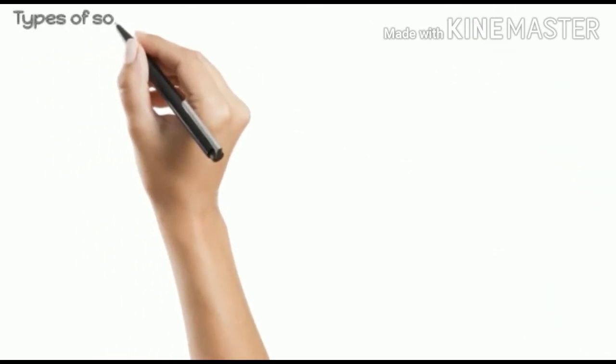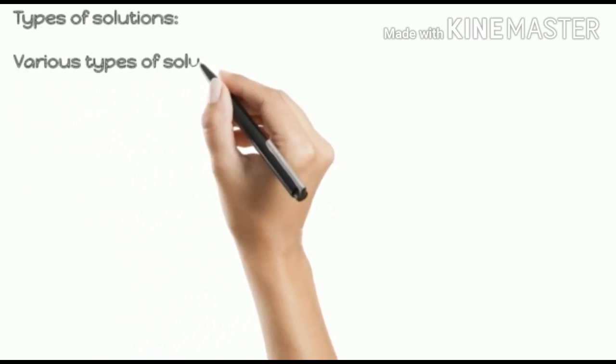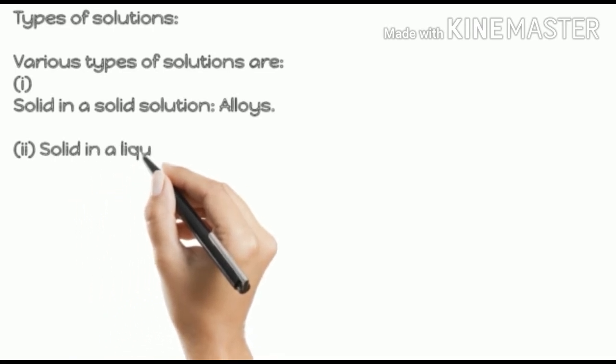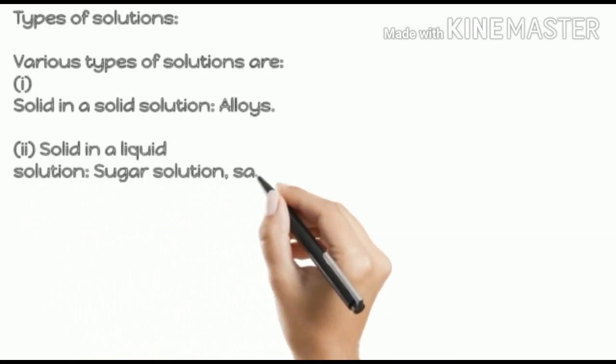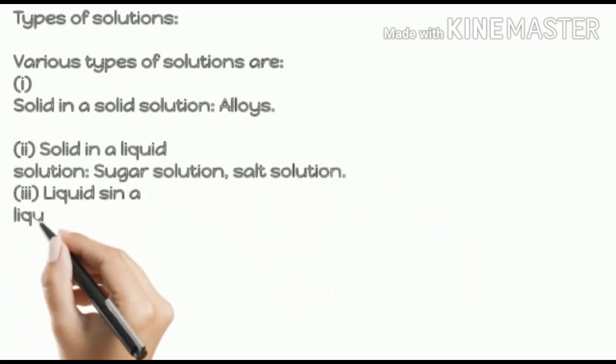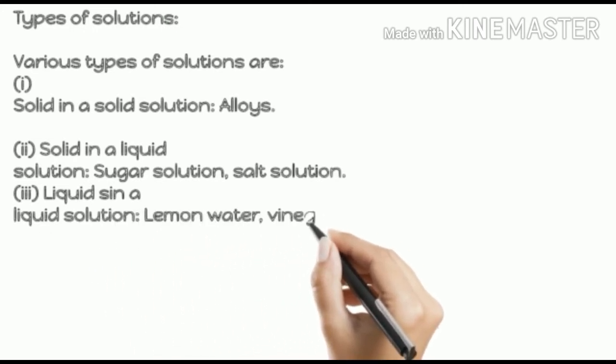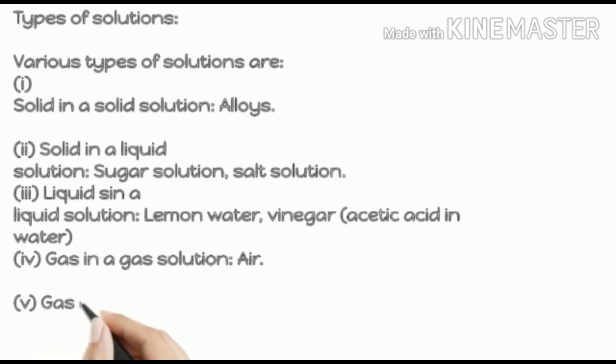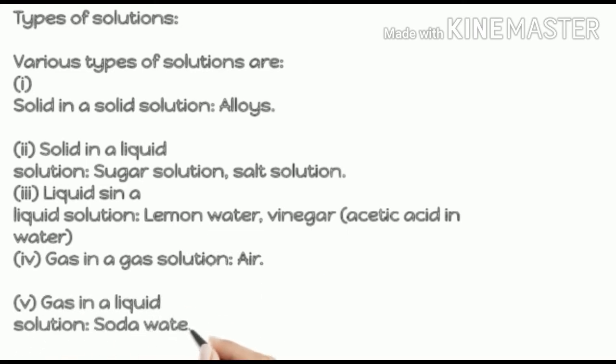Now we are going to study about types of solutions. Various types of solutions are: solid in a solid solution, that is alloys; solid in a liquid solution, such as sugar solution or salt solution; liquid in a liquid solution, that is lemon water or vinegar; gas in a gas solution, that is air; gas in a liquid solution, that is soda water.